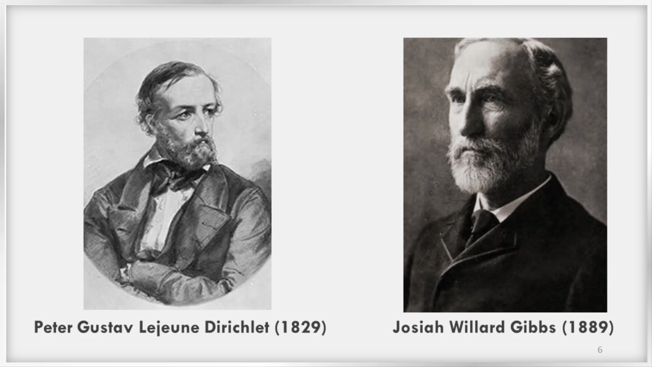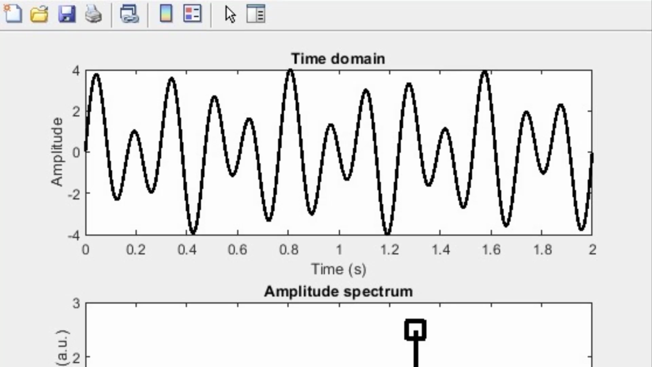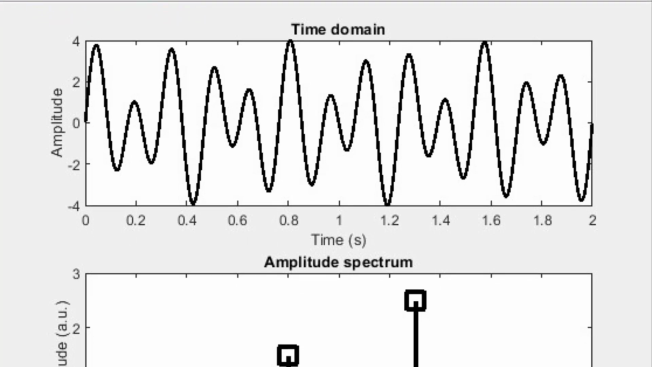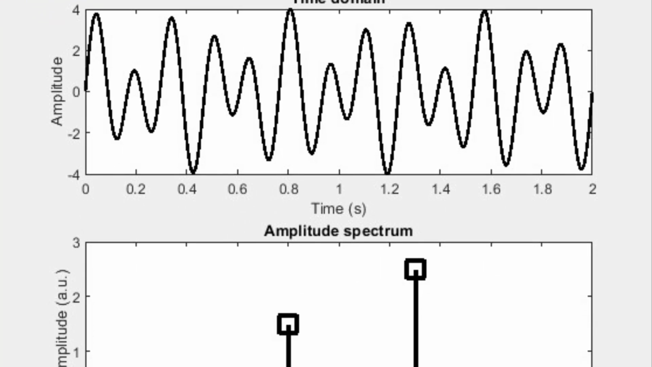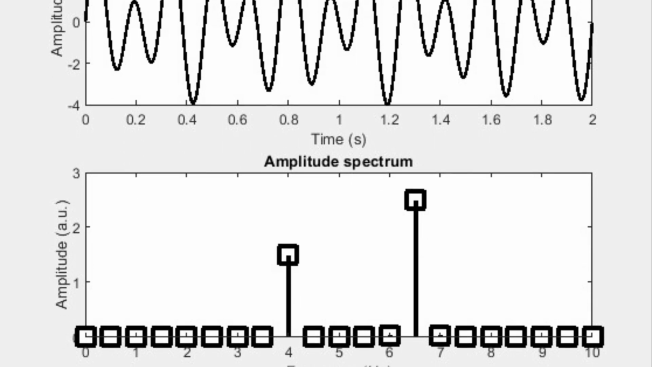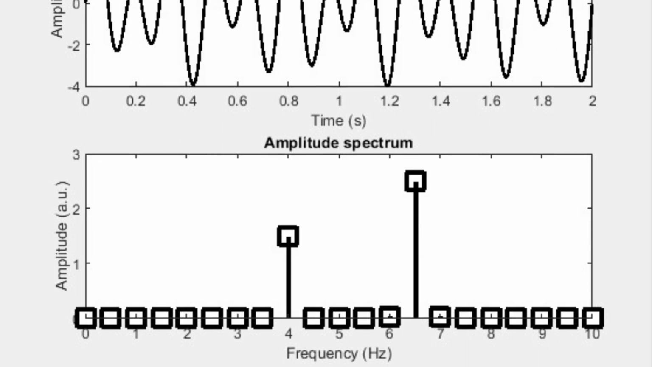Hi students, in this video we will discuss Dirichlet conditions and Gibbs phenomenon. In the previous video about continuous time Fourier series, we have learned that any non-sinusoidal periodic signal can be expressed as a linear combination of harmonically related complex exponentials.